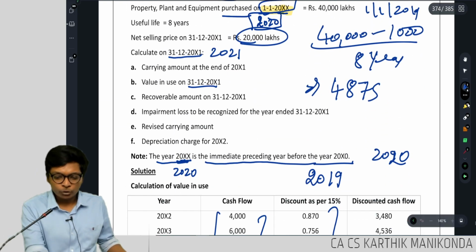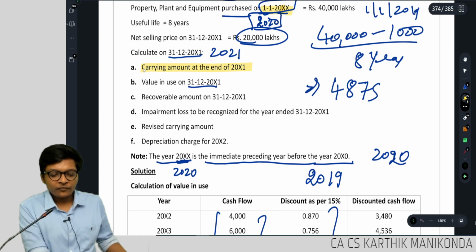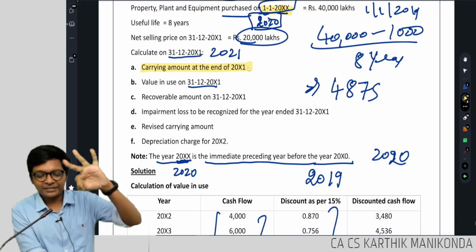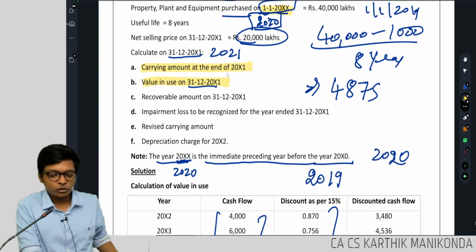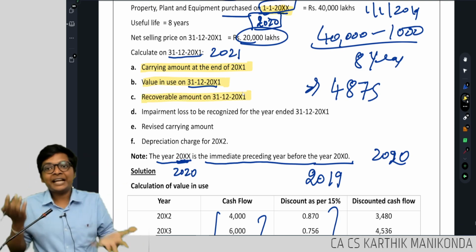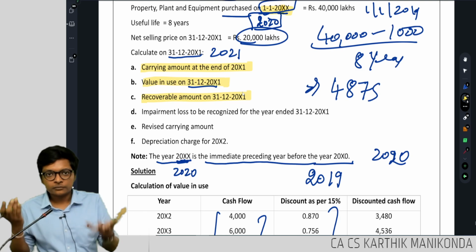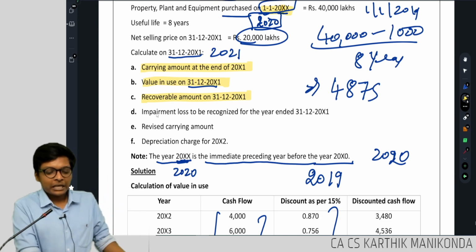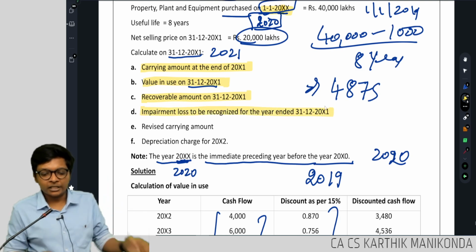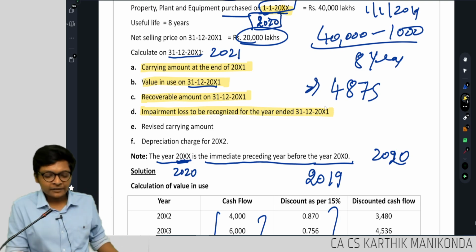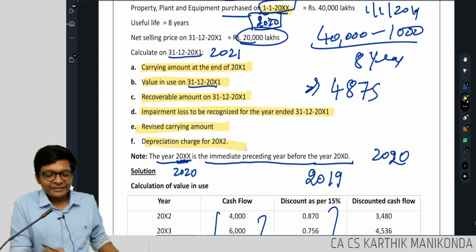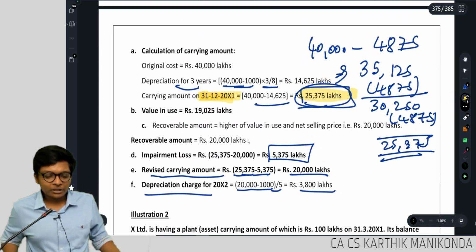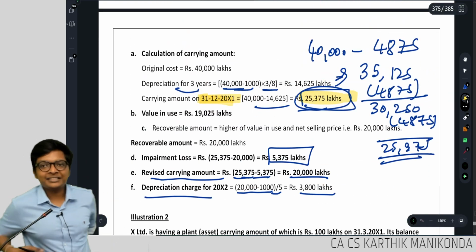What they asked me to compute: carrying amount at the end of year 2021 after 3 years depreciation; value in use, present value of future cash flows; recoverable amount, higher of selling price or value in use; impairment loss to be recognized for the year. We found out 5,375, revised carrying amount 20,000, depreciation for the year we have computed. Are you understanding, guys?